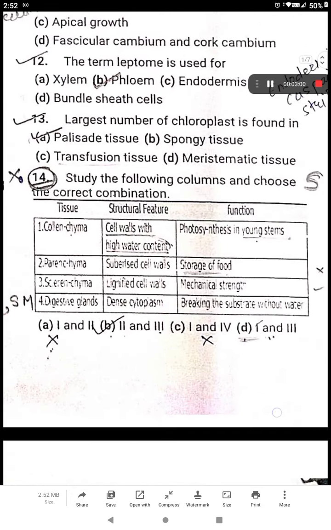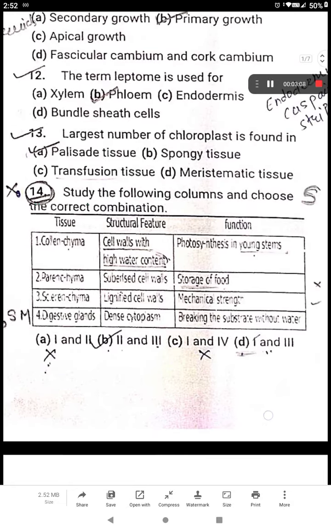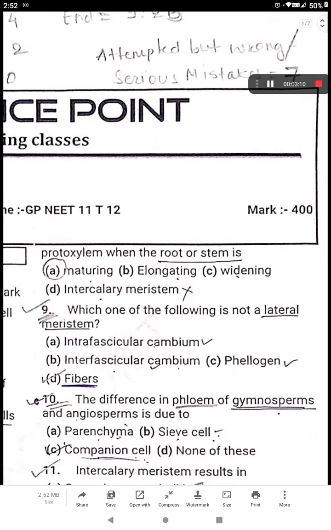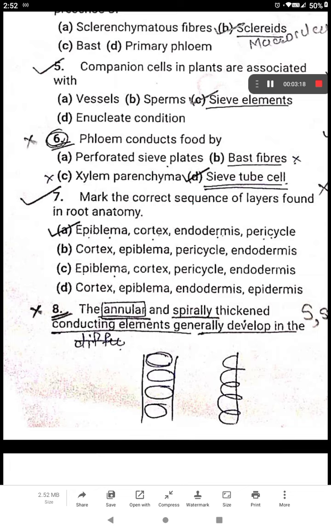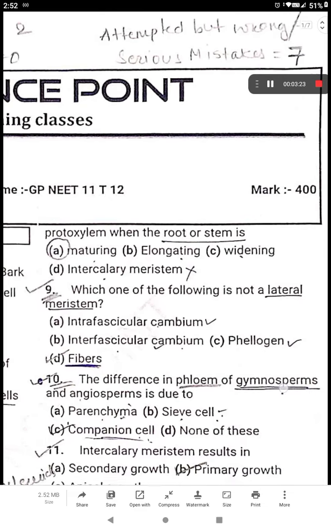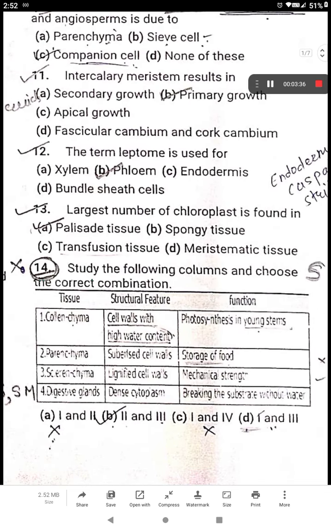Next, the mistake I made is: study the following columns and choose the correct combination. Here actually the option is not given for the question that I read, the eighth question: the annular and spirally thickened conducting elements generally develop in. The answer is differentiating, but the option is not given. So actually the answer is differentiating only. Just remember that one.